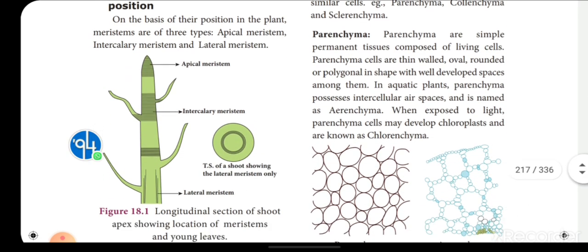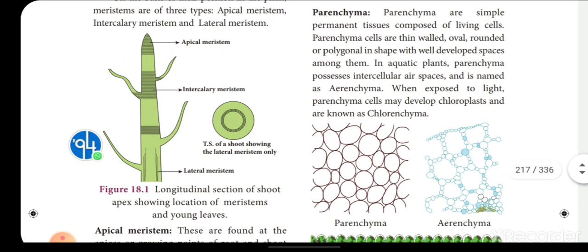About parenchyma, refer to the diagram, children. Parenchyma diagrams are given here. Parenchyma, a simple permanent tissue, is composed of living cells. Parenchyma cells are thin walled, oval, round or polygonal in shape, and with well developed spaces among them. That means in between the cells there is a space, which is called air space or intercellular space. Here it is said as well developed air spaces, and it is named parenchyma.